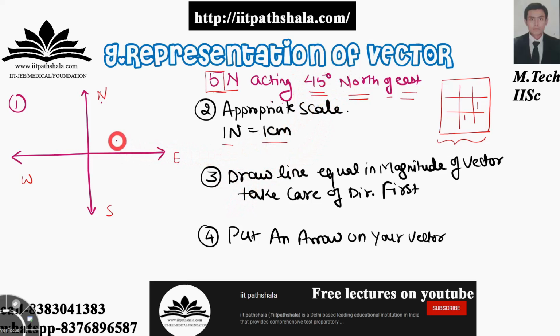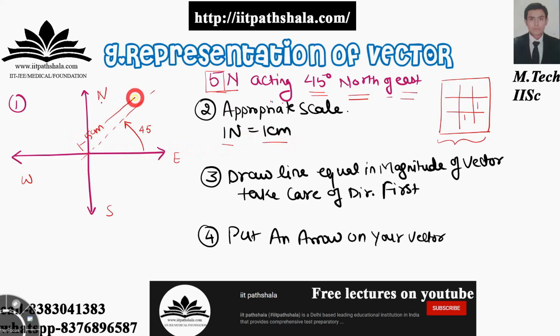So I am proceeding at an angle of 45 degrees from the east side to the north side. I have to take care about the direction. Then I mark that 5 Newton force on this particular line at 45 degrees, where 1 Newton corresponds to 1 centimeter. So a line of length 5 centimeter.